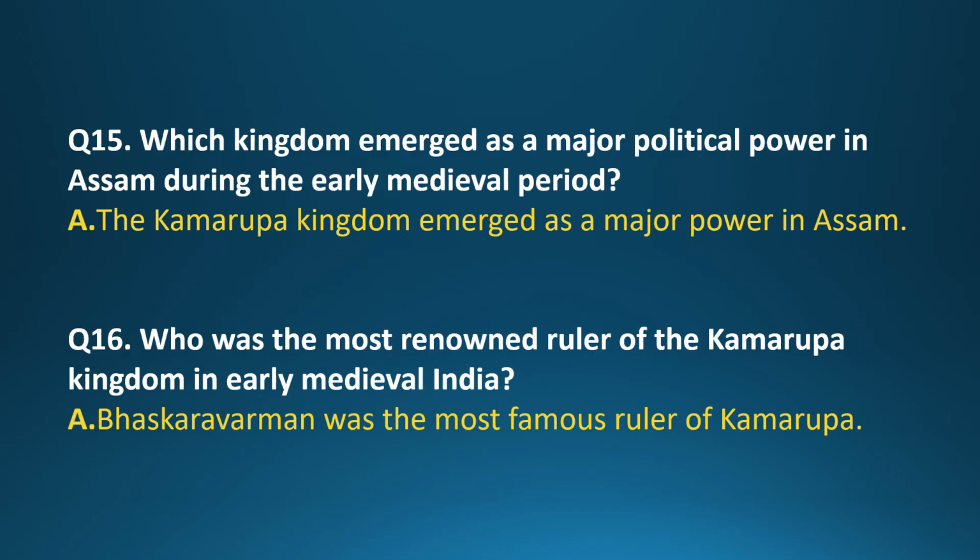Question 15. Which kingdom emerged as a major political power in Assam during the early medieval period? Answer. The Kamrupa kingdom emerged as a major power in Assam. Question 16. Who was the most renowned ruler of the Kamrupa kingdom in early medieval India? Answer. Bhaskarvarman was the most famous ruler of Kamrupa.